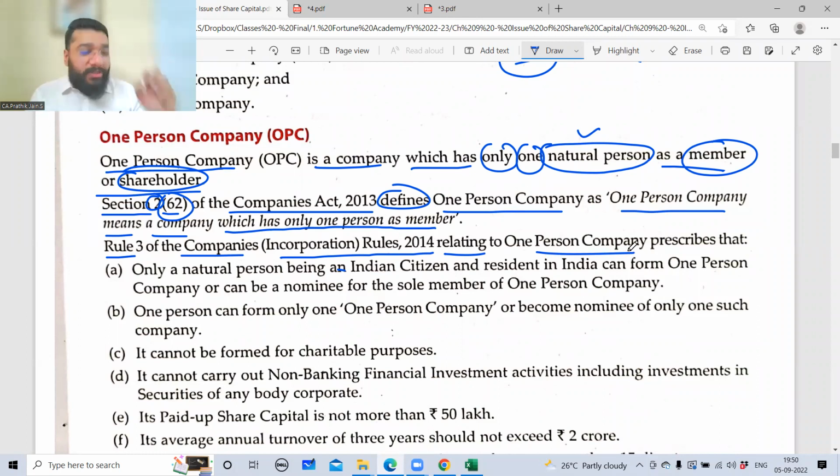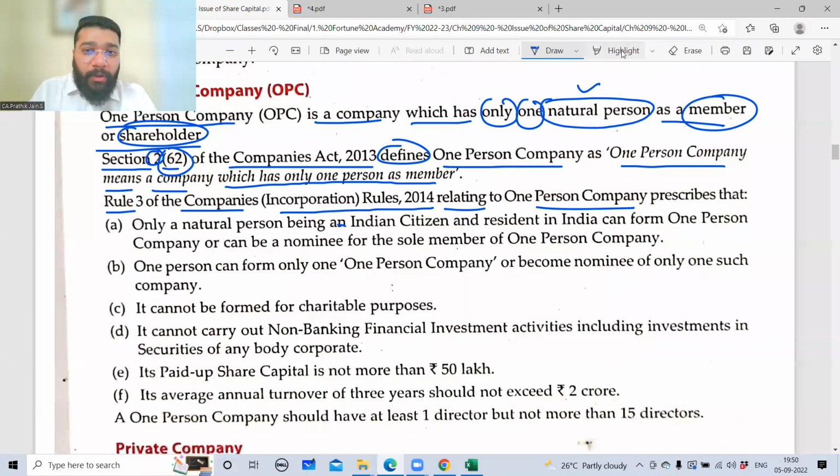They're giving more information, very important point. Only a natural person. So point number 1, who can form OPC? A natural person. Only a natural person being an Indian citizen. The second condition is what? He has to be an Indian citizen. How do you get Indian citizenship? Born in India. Indian citizenship is got by birth. If you are born in India, you are called a citizen of India.